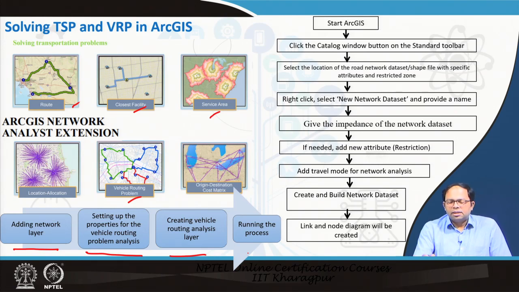So, we have to start ArcGIS, then in the catalog window on the standard toolbar, we can click on that. Then we select the location of the road network dataset or shapefile for which we want to develop this. We can then select new network dataset, and we can also include the impedances of that network. For each link and node, we can include impedances which could be travel time, travel cost and so on. If required, we can add some new attribute, because the shapefile may not have all attributes that we require to solve a VRP or a TSP. We can add the travel mode for the network analysis, and we can finally create and build the network dataset, and we get the link node diagram once the network dataset is built.